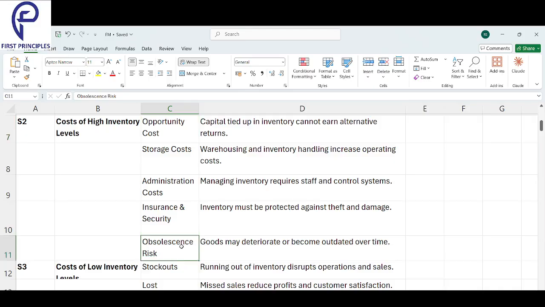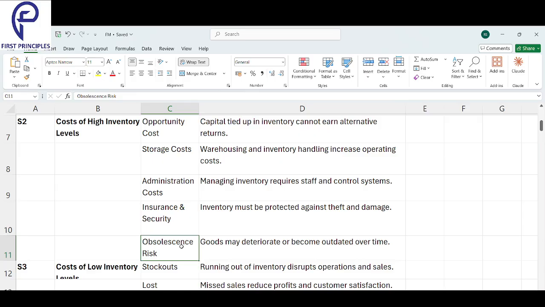And then you have obsolescence risk. Your goods may deteriorate or become outdated over time. That is the cost of high inventory. If you have too much inventory, there is a problem.